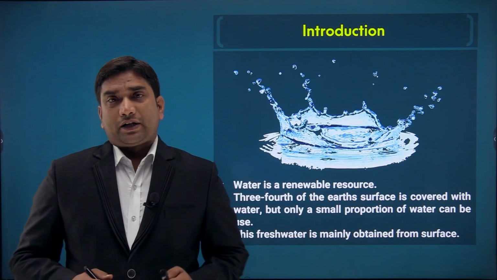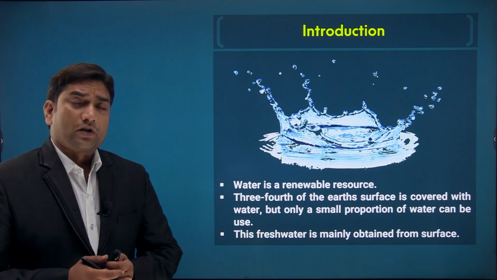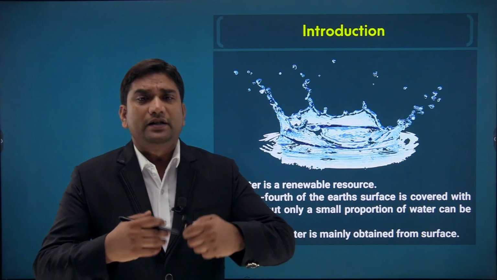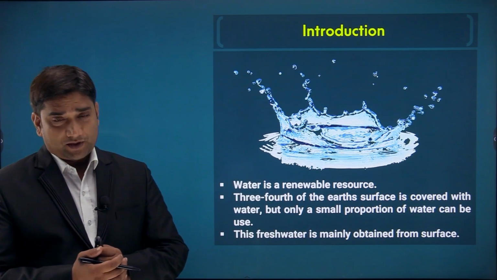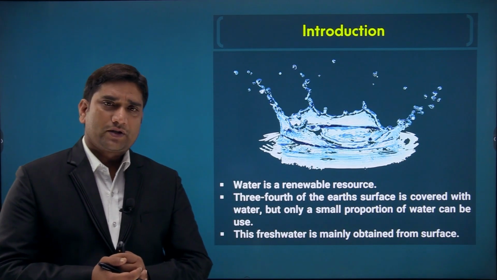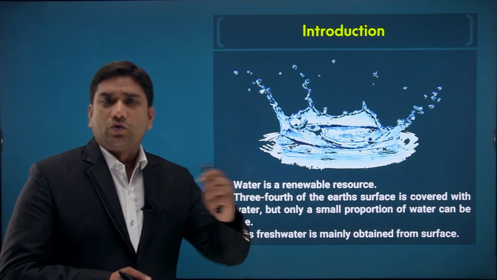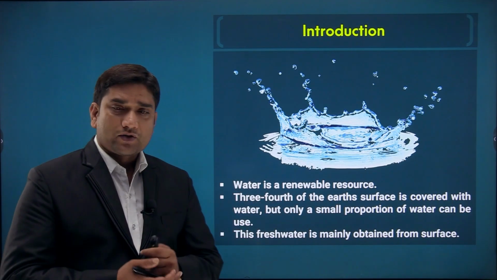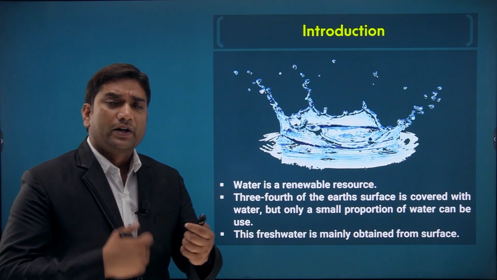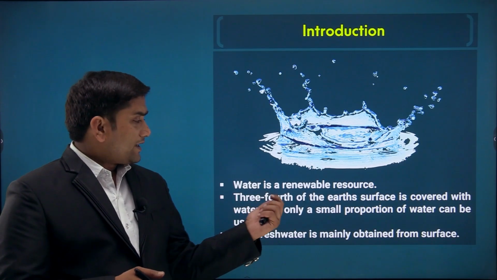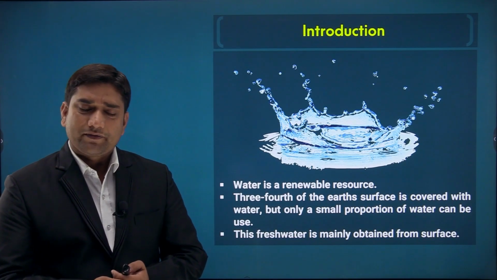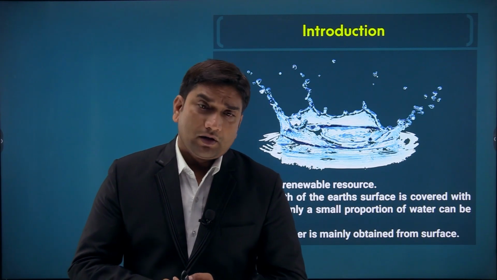Now the first point, the introduction related to water resources. Students, water is basically a renewable resource. We have already covered renewable and non-renewable resources in chapter 1, so there is no need for explanation here. A renewable resource is one which can be renewed again and again. Through the hydrological cycle we can renew water resources, that's why we call it a renewable resource.